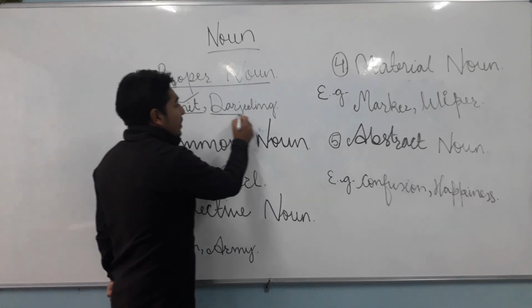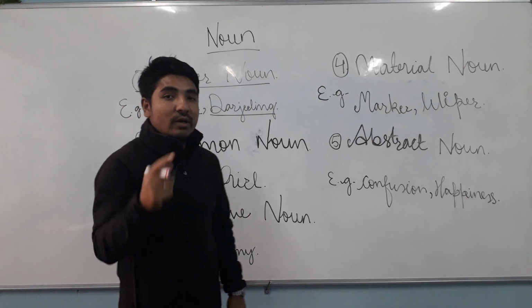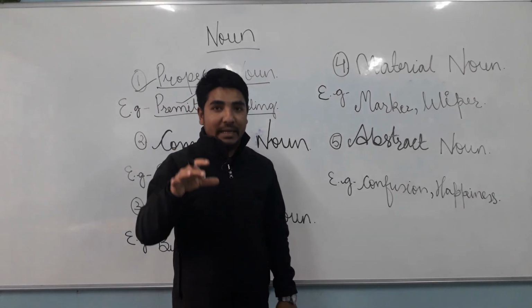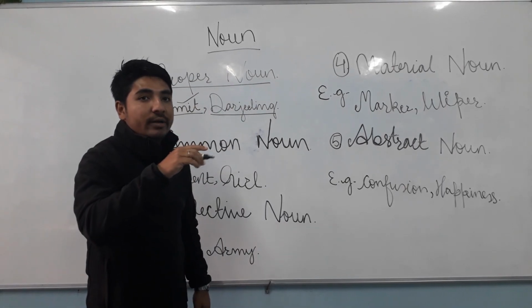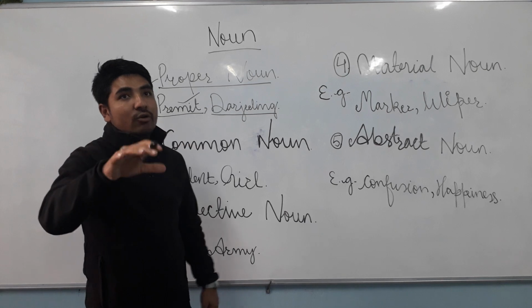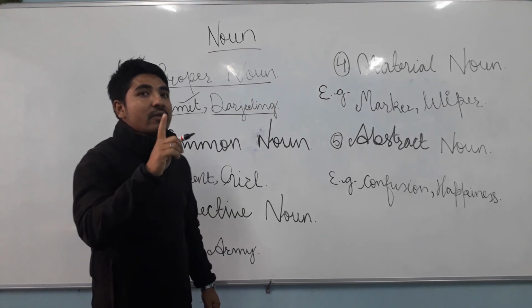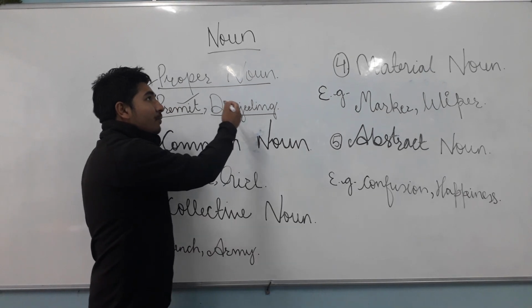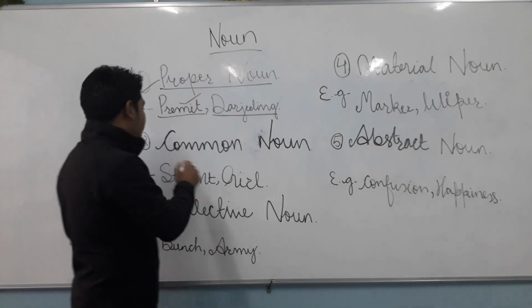You can see here Darjeeling, that's my place. I am talking about one particular name of a place. So proper noun deals with one particular name of a place, person, thing, or anything, but a particular name. You have to remember one thing, proper noun deals with particular name, that's all.